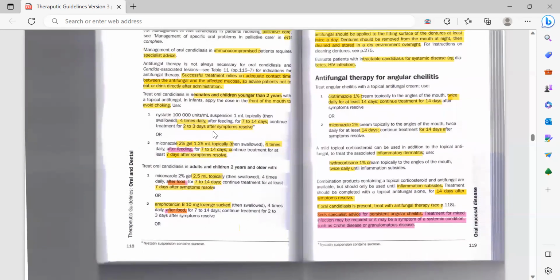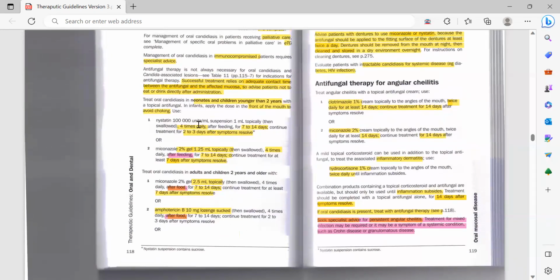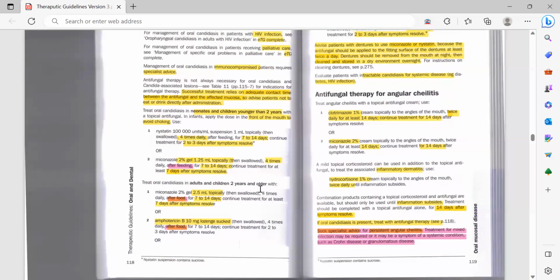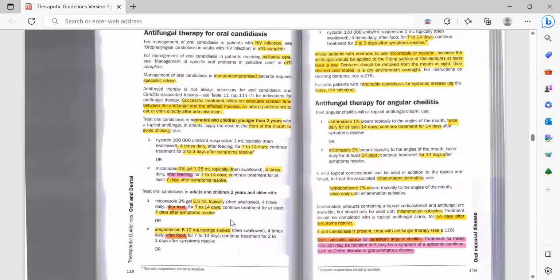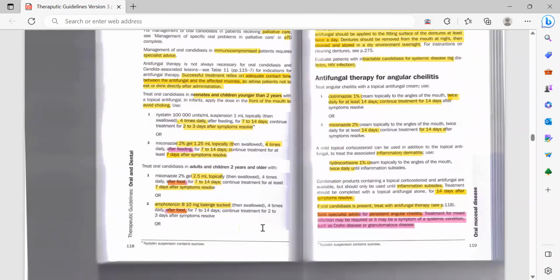Logically you won't be getting any patient younger than 2 years in the exam. So if you want to remember the doses, just try to remember these doses, which would be beneficial and easier for you.